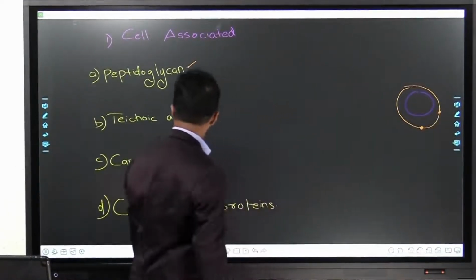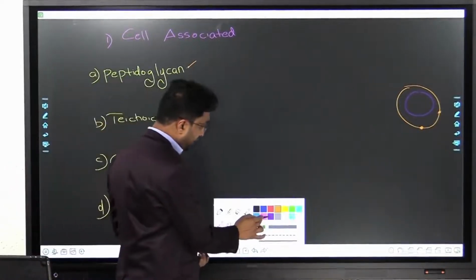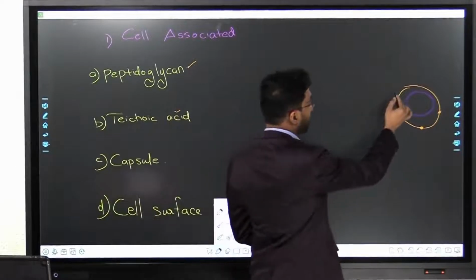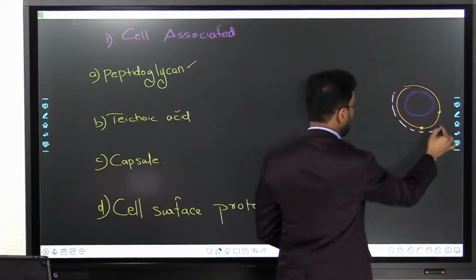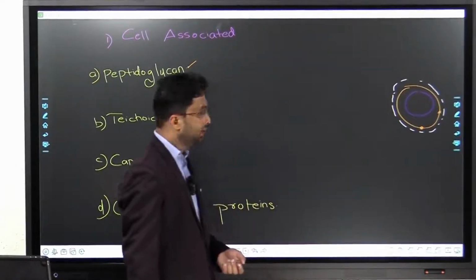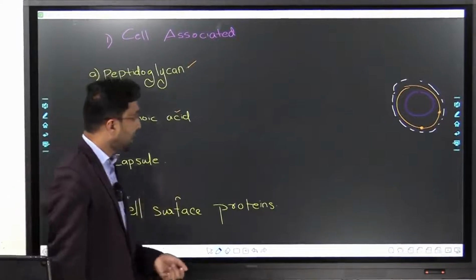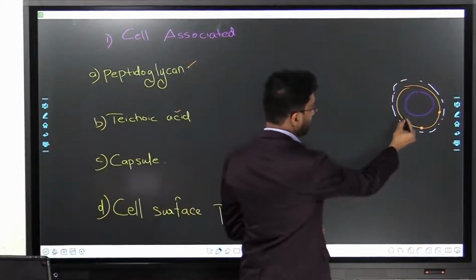Outside these peptidoglycan and teichoic acid, there is another layer, which is the capsule. This is another virulence factor, and there are some proteins on the cell surface.